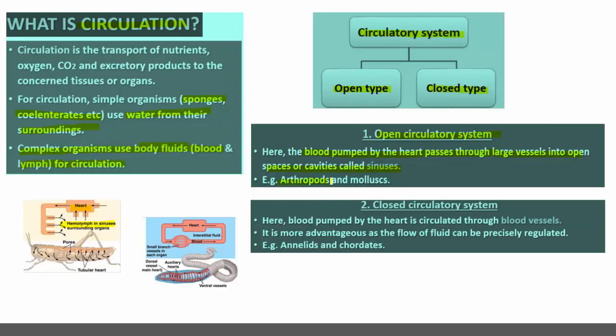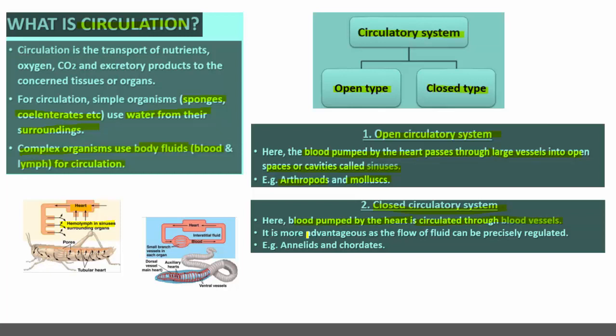It is found in arthropods and is also a character of the mollusks. Both of them are invertebrates. They don't have a backbone in their body. They show the characteristic feature of open circulatory system. Then closed circulatory system: here, when blood is pumped by the heart, it is circulated through blood vessels. Instead of being released into the body cavity, here the blood circulates through the blood vessels. This kind of circulatory system is called closed type of circulatory system.